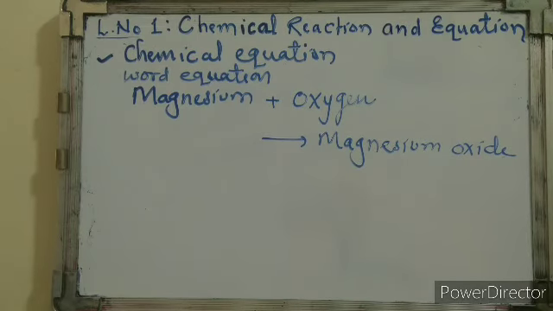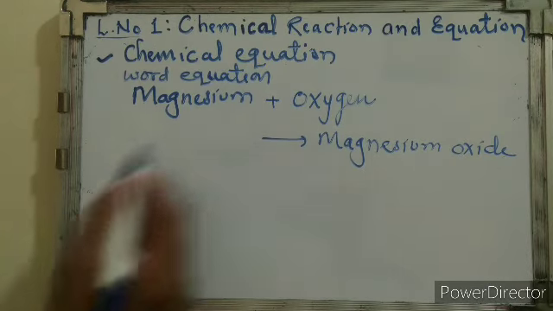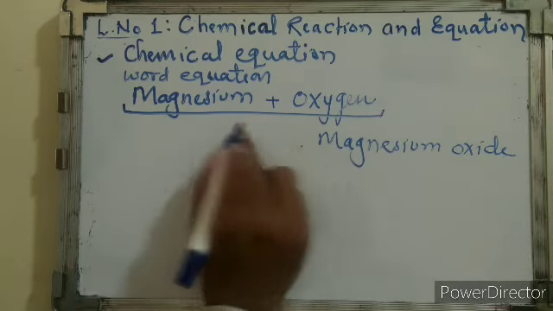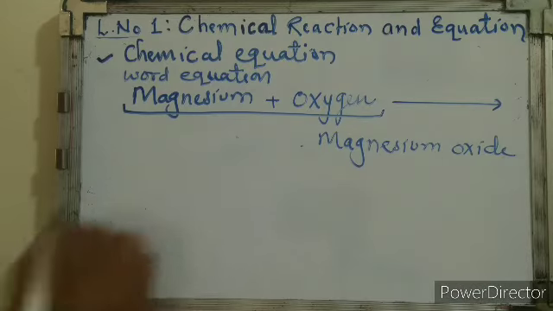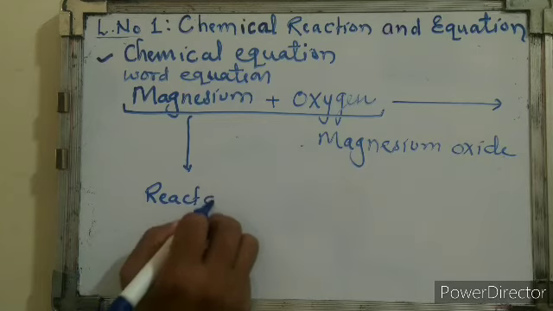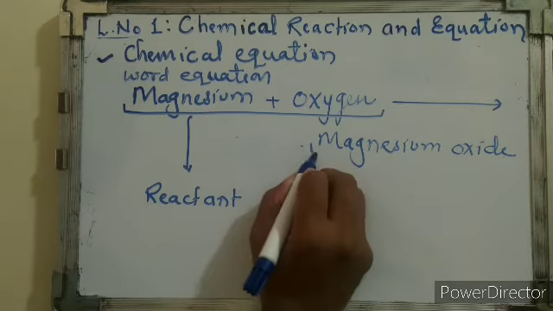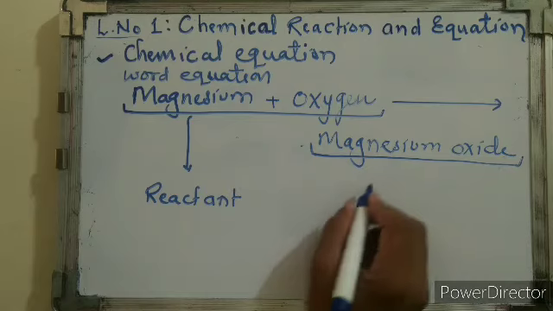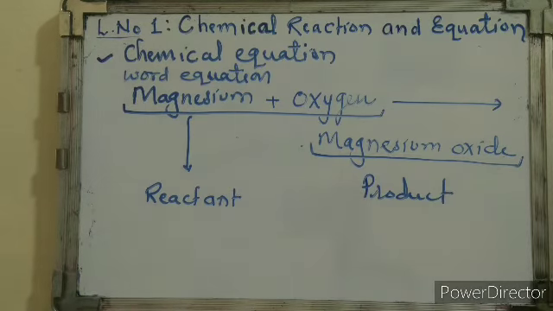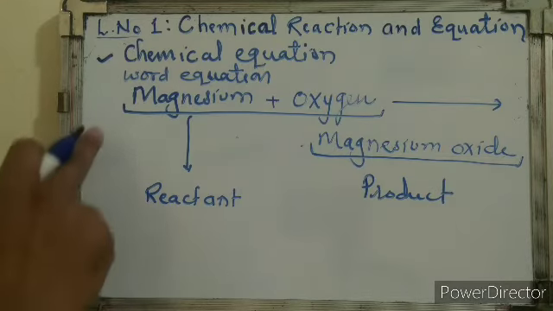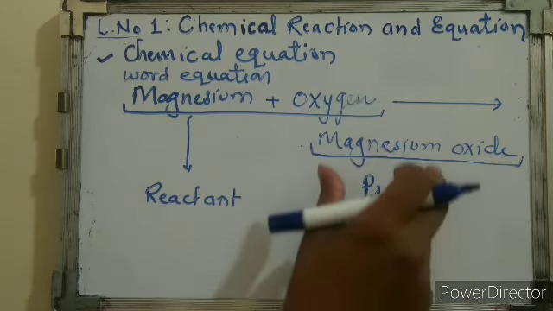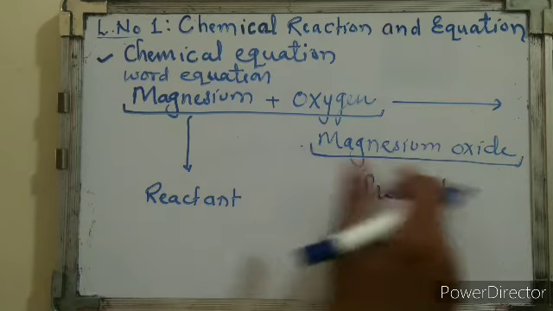Now this word equation is lengthy, so for this part of the chemical reaction I put an arrow. The part before the arrow is called the reactant, and the part after it is called the product. Magnesium and oxygen written in words, then after the arrow we got magnesium oxide.